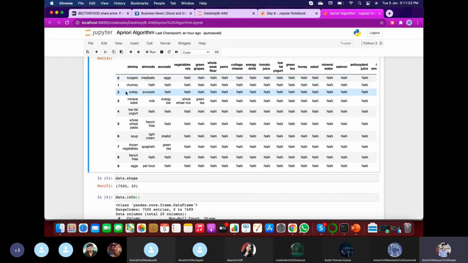Later it will take meatballs and eggs, also turkey, avocado, mineral water, milk, energy bar, whole wheat rice, and green tea. Like that, there will be a set of combinations it will generate.